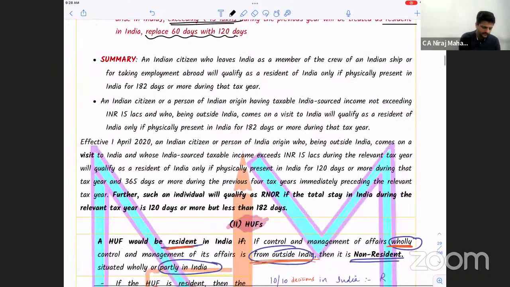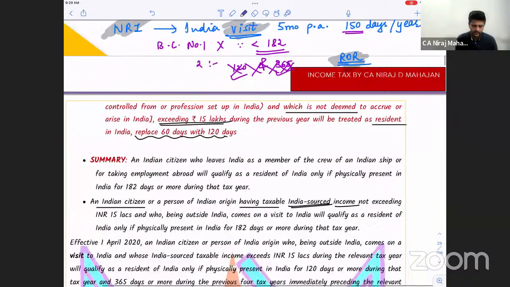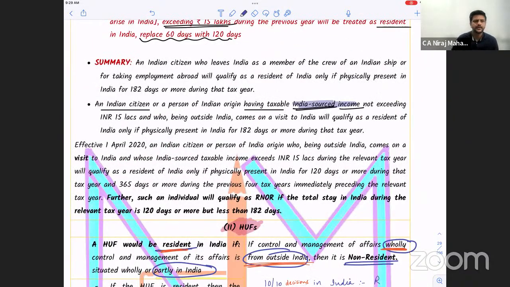Now check here. Here we are going to check something. An Indian citizen or person of Indian origin having taxable India sourced income. They want other than foreign income, right? Yes. So basically we want Indian income. So we're talking of India source income. How much?